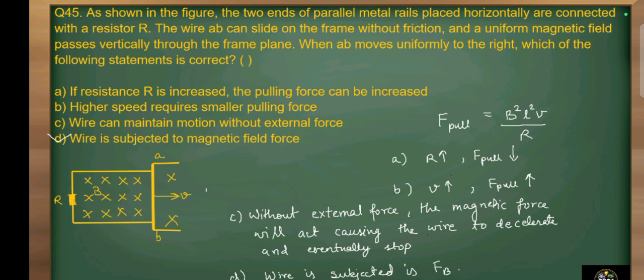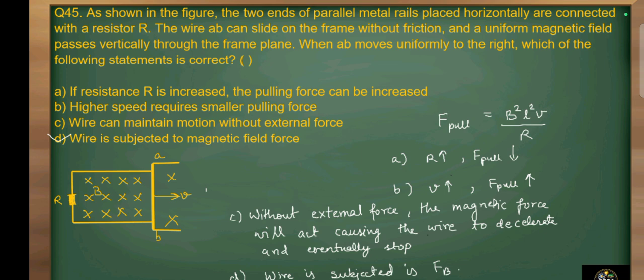A. If resistance R is increasing, the pulling force can be increased. B. Higher speed requires smaller pulling force. Option C. Wire can maintain motion without external force. D. Wire is subjected to magnetic force.